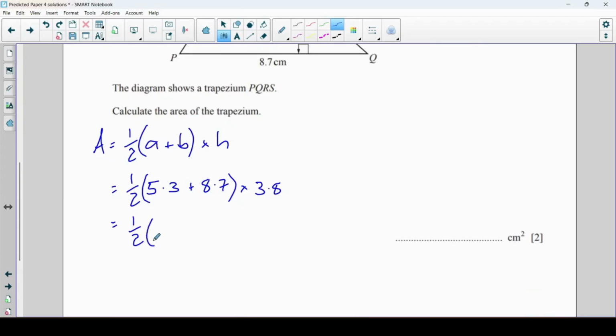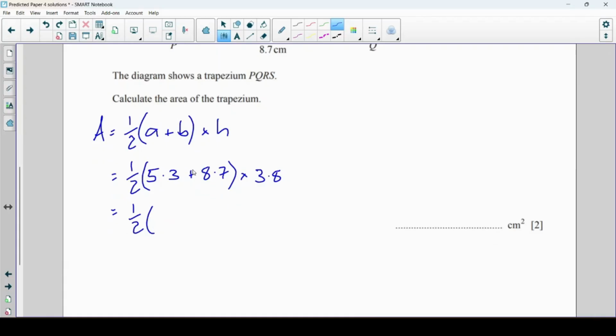So let's do 5.3 add 8.7. Which gives us 14, of course it does, and then times that by 3.8. You can now at this point type it into your calculator or simplify it further if you want. Either way, we should be getting 26.6 centimetres squared.